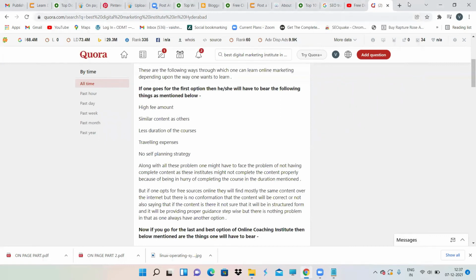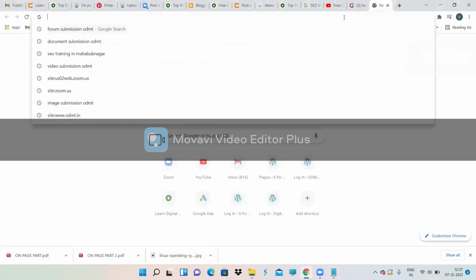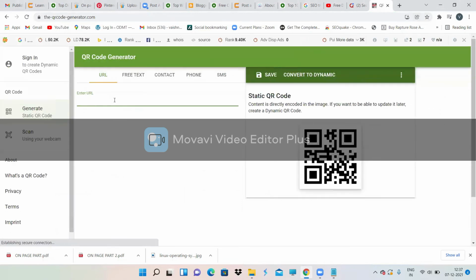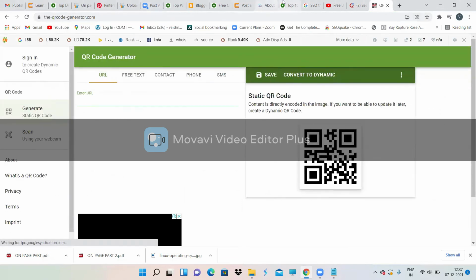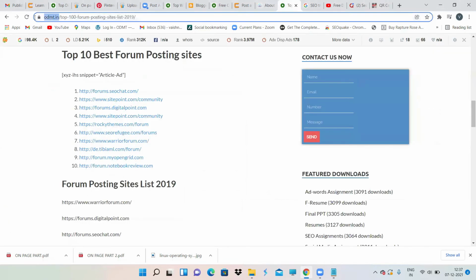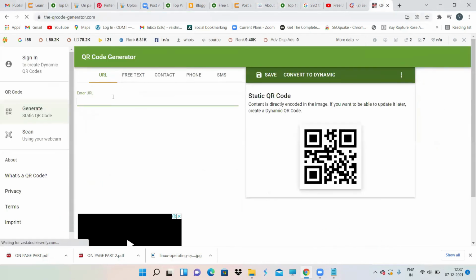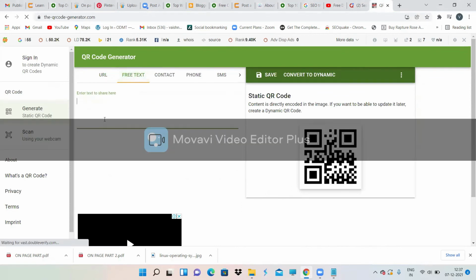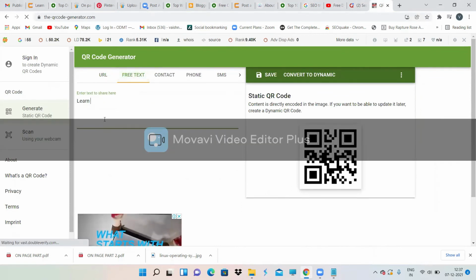How to generate a QR code? Let's see. There is a tool called QR code generator. Just click, and this is the tool. Just enter this tool and enter your website URL over here. For which website you want to generate a QR code, just enter that website. That's it. Now, if you want to give some random text, you can give it. It's up to you. See, the code is changing over here on the right side.